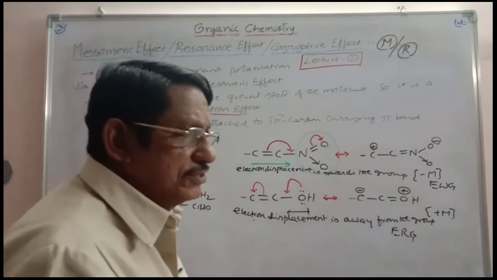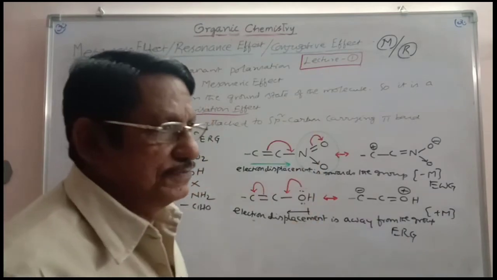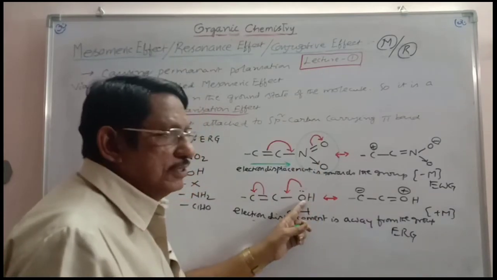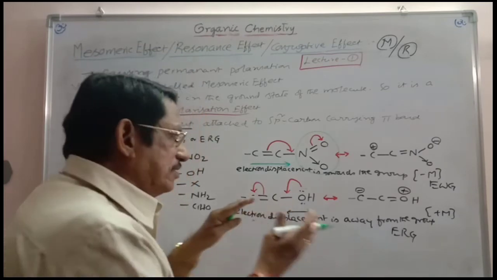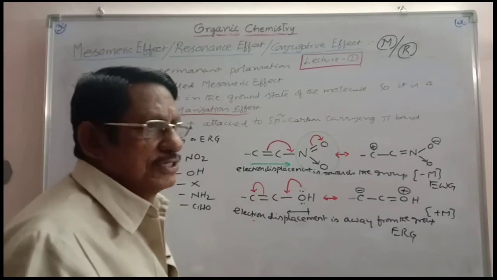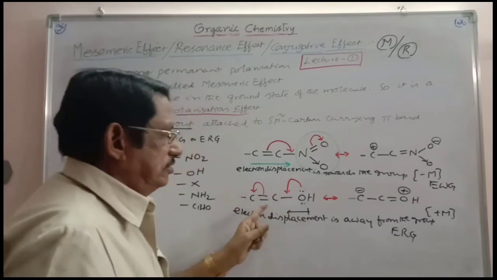It itself undergoes polarization, and thereby seeks the electron cloud from the conjugated pi bond: mesomeric effect. If the first atom of the group contains at least one lone pair, those groups will always release the electron cloud towards the sp2 carbon, thereby causing polarization in the conjugated pi bond. This is plus M.